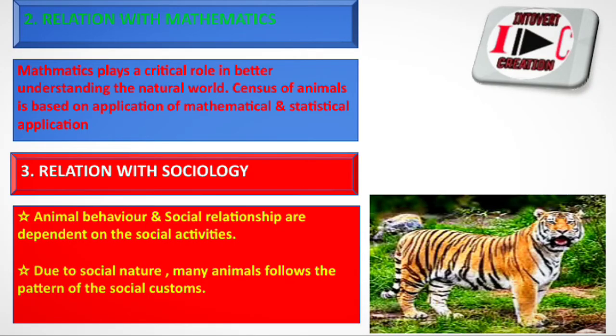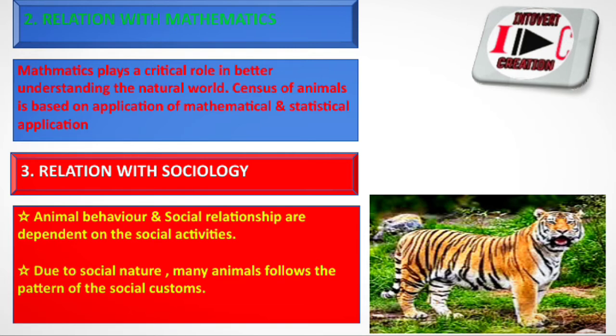Second one is relation with mathematics. Mathematics plays a critical role in a better understanding of the natural world. Census of animals is based on the application of mathematical and statistical methods. That is, you have to count the animals, and I have also mentioned the tiger.